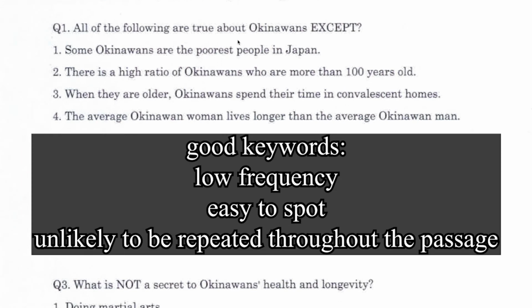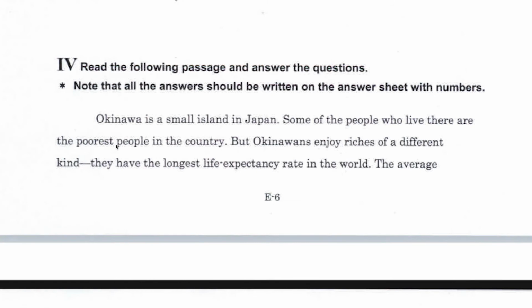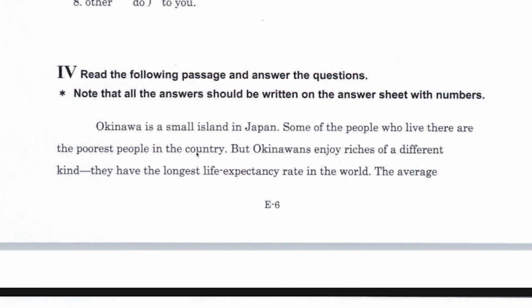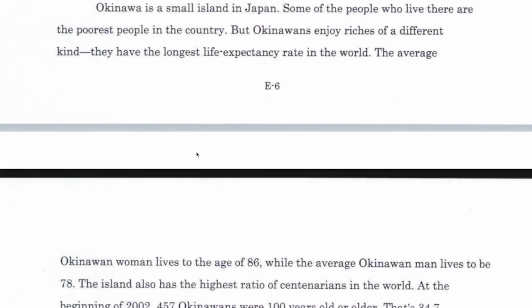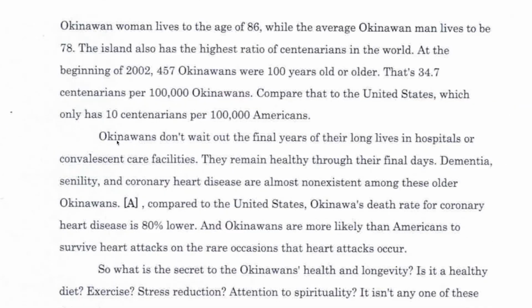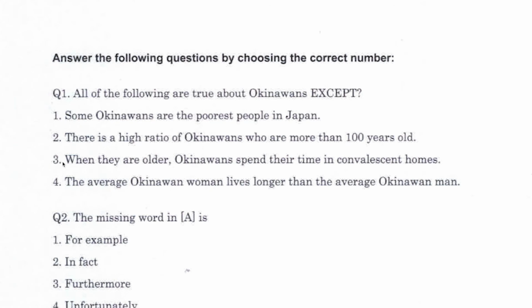Check for keywords like poor and convalescent homes. Poor, okay. Some of the people who live there are the poorest people in the country, which pretty much confirms that the correct answer is number 3. But let's check convalescent homes just in case. Where is it? Okinawans don't wait out the final years of their long lives in hospitals or convalescent care facilities. Okay, so I would say number 3.